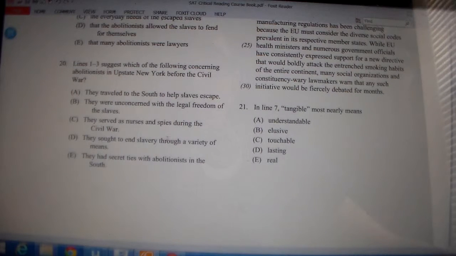They sought to end slavery through a variety of means. Well, that certainly fits, right? The passage tells us that they're trying to fight against slavery through a variety of means, and that's precisely what this means. So the answer would have to be D. Good. That wasn't too terribly difficult. Let's try the next one.